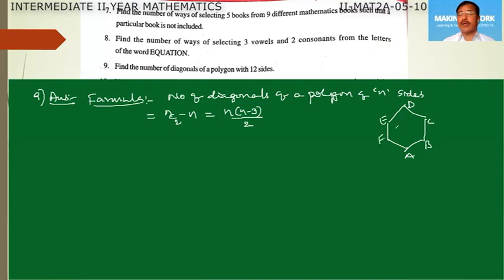ABCDEF, for example. So this polygon has 6 sides and 6 vertices, right? So in a polygon of 6 sides, it will contain 6 vertices. Then a diagonal means the line joining any 2 vertices which are not adjacent.